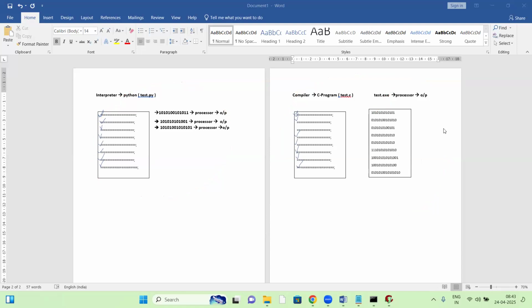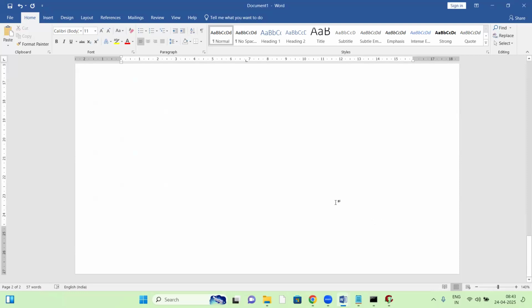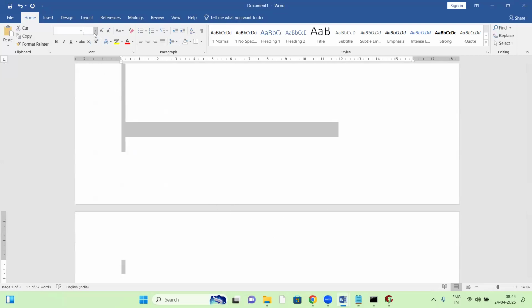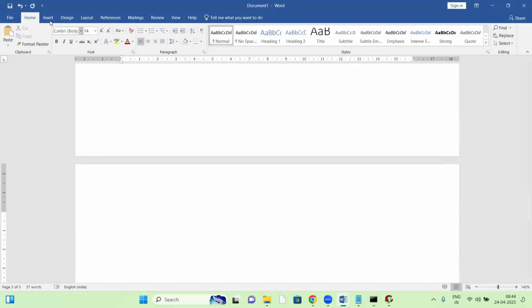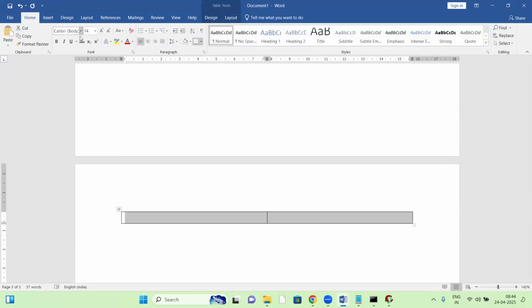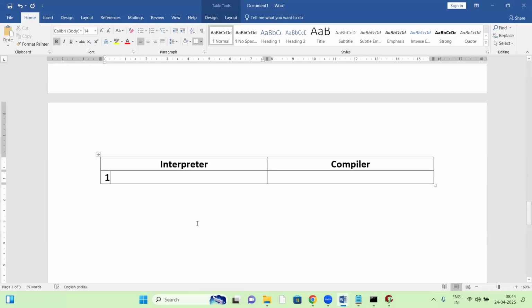Okay, let me explain the points with the differences. Interpreter versus compiler, the differences, let us see. Let me explain clearly, point-wise.